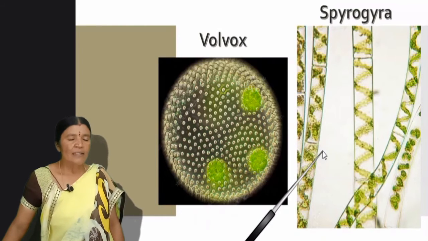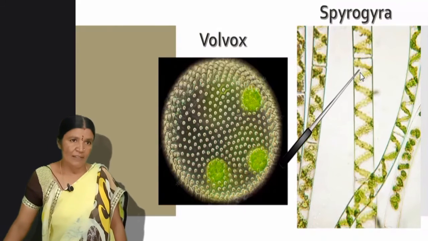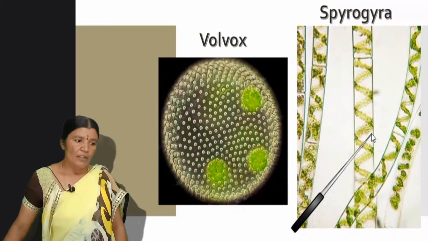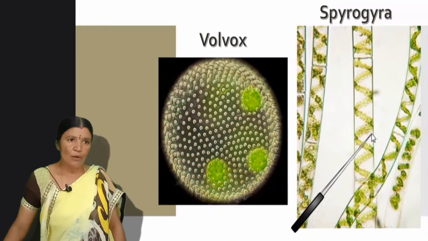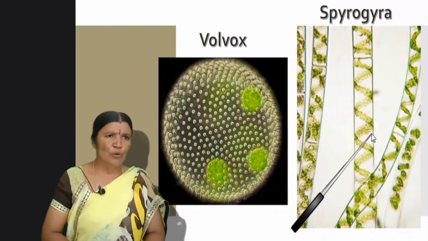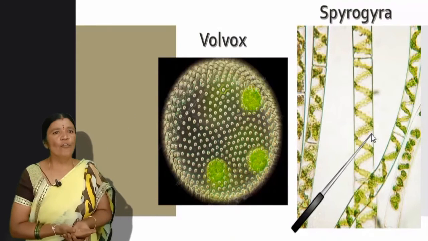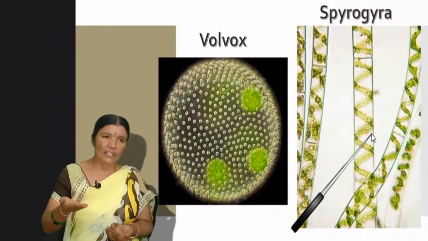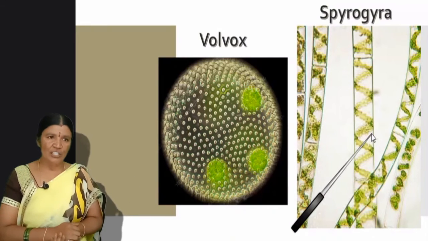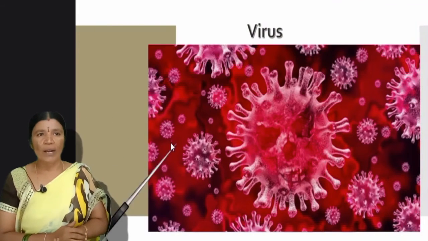And the next one is Spirogyra, which exists in filaments. Filaments means wave-like structures are found. These are called Spirogyra. Children, have you ever noticed the water in a pond, a greenish layer found on the top of the water? That is nothing but algae, green algae. Got it, children? Now we are moving to the next part, that is virus.